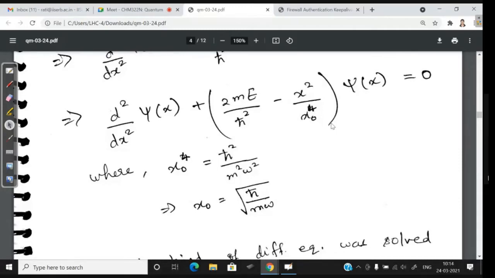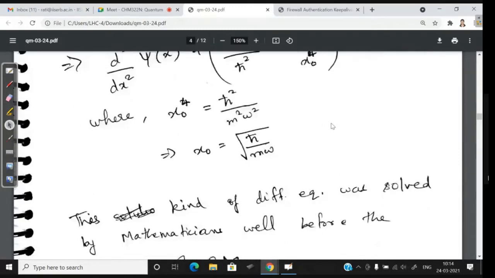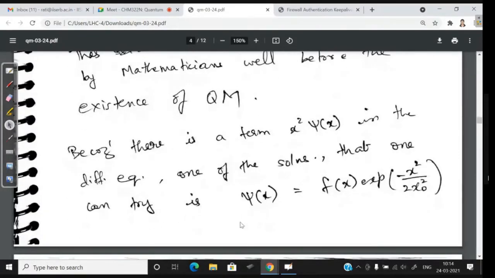One of the ways to solve this differential equation would be to consider that the eigenfunction psi of x is equal to f of x into exponential of minus x square by 2x naught square, some Gaussian function multiplied with f of x. They started with this solution and then verified that it is actually a solution.